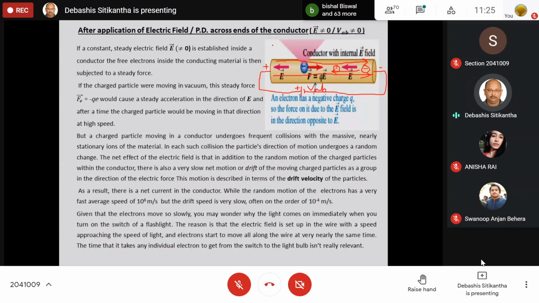So at least we can say, even though the speed of the electrons is less, still their movement is unidirectional. That means almost all the electrons are going to move at drift velocity in a particular direction. So when there is a movement in a particular direction, then the net movement is not equal to zero. And when the net movement is not equal to zero, we can say there is a flow of electrons. And therefore, when we are applying a potential difference across the conductor, an electric field is created inside the conductor, and this is going to constitute the current in the conductor.